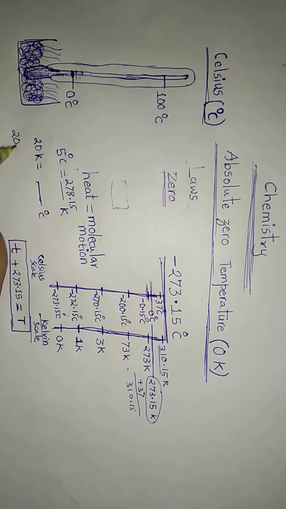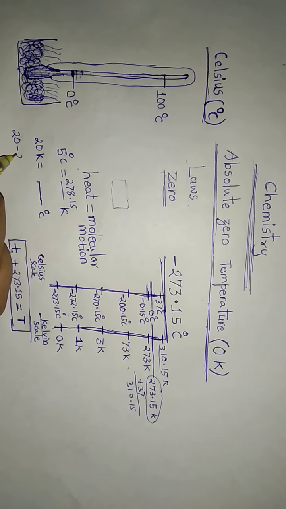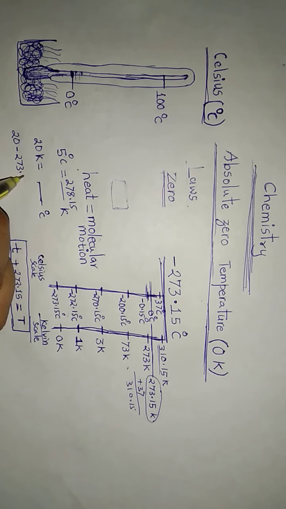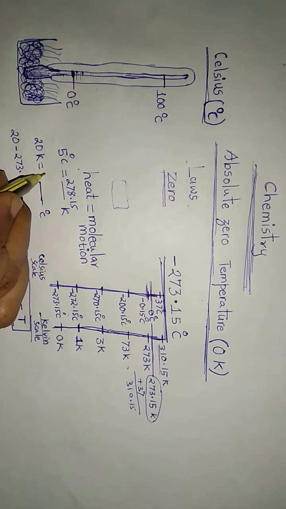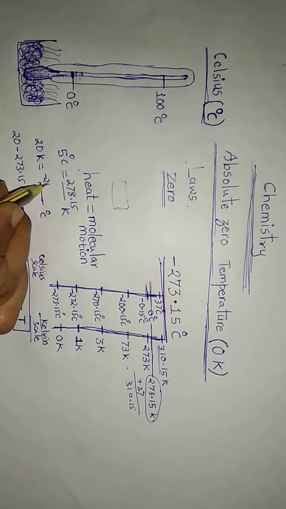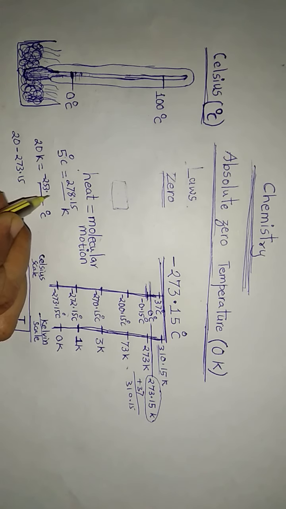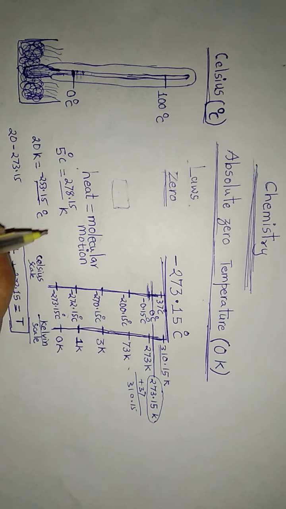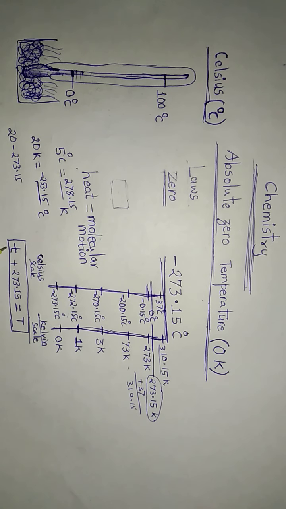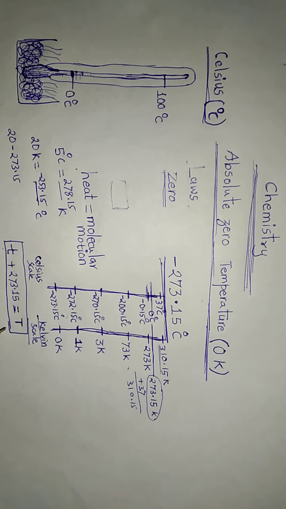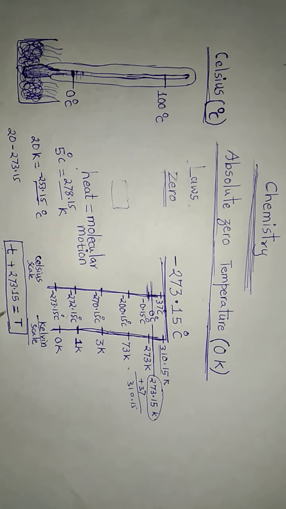So 20 minus 273.15, isn't it? So it will be minus 253.15. So this is the way, this is the method, this is the formula, a very simple formula to convert temperature in Celsius scale to temperature in Kelvin scale. Add something to small t in order to get the big T.